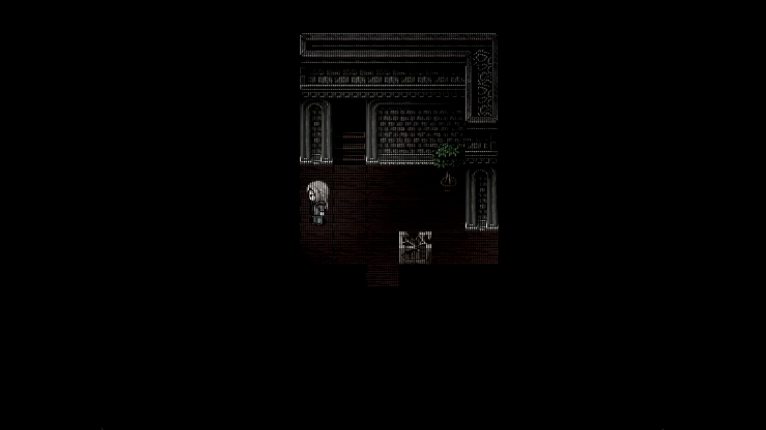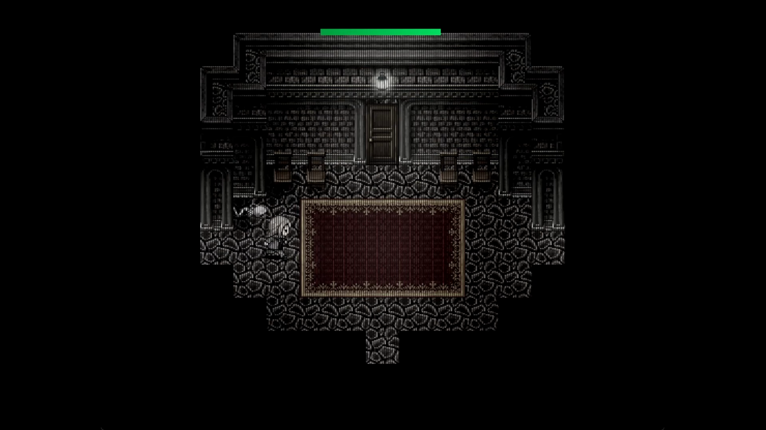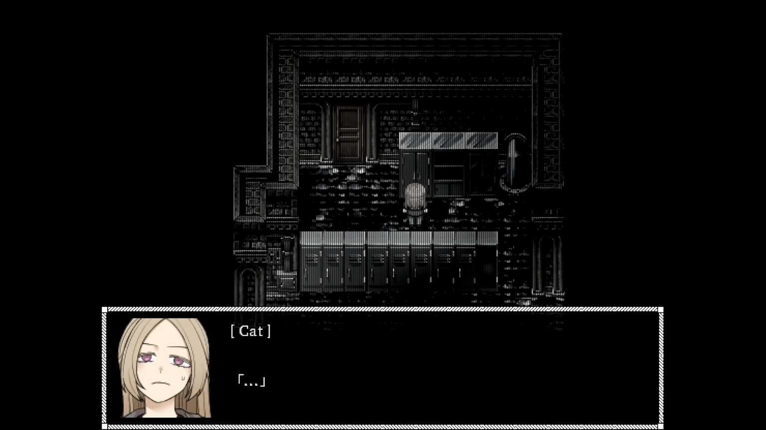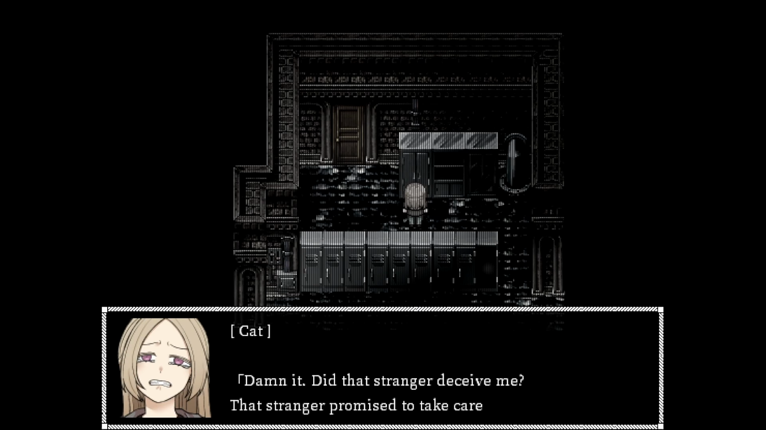After this, Cat wanders around the mansion searching for any clues and items that could help her escape. She returns to the basement and here she once again encounters the killer. Again, she manages to escape, but she wonders why the killer is down in the basement since the stranger promised her that they'd take care of it.